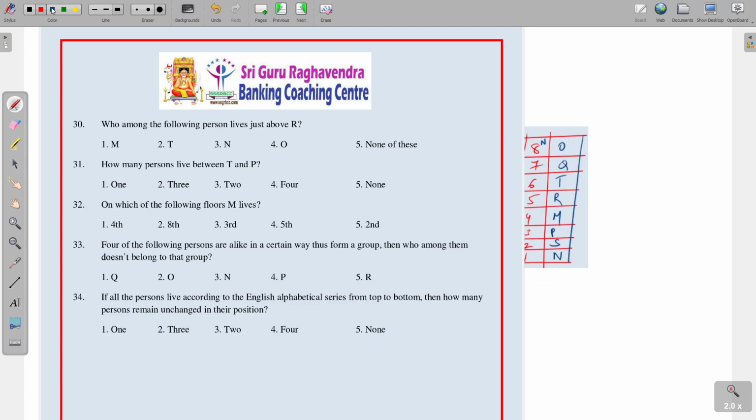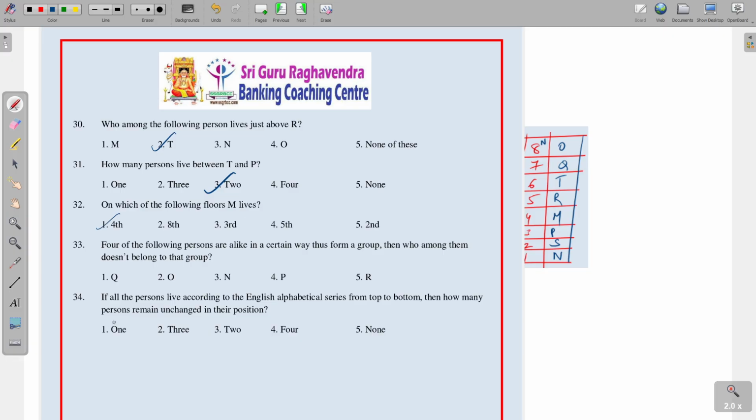See the question. Who among the following persons lives just above R? Just above R, that is T. How many persons live between T and P? Between T and P, 2 persons are there. On which of the following floors does M live? That is the 4th.